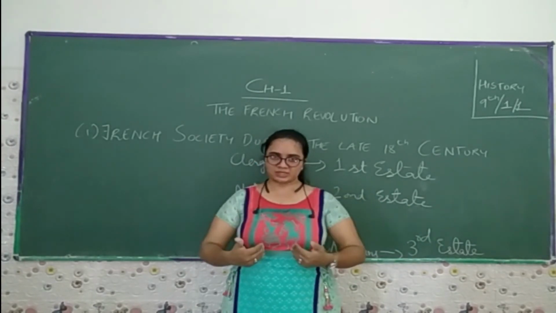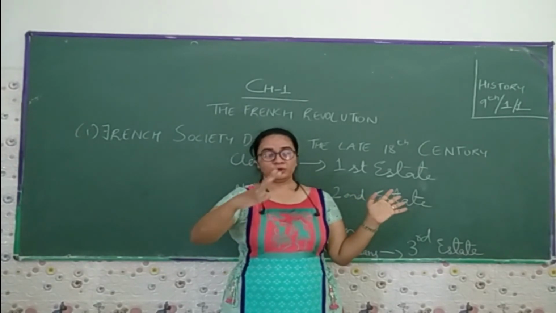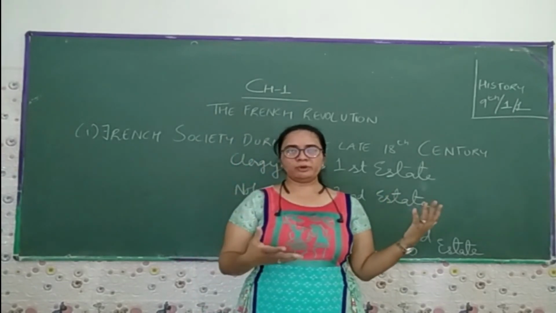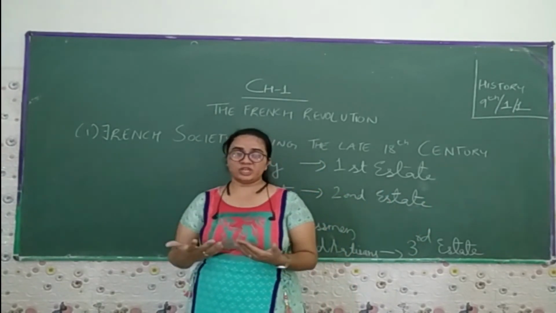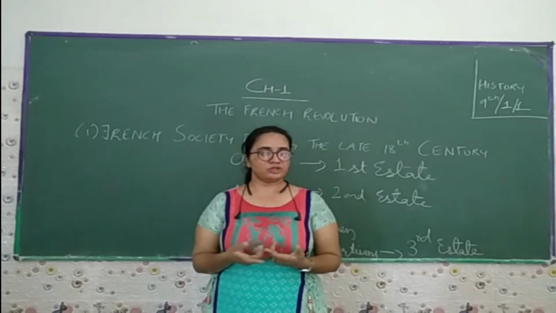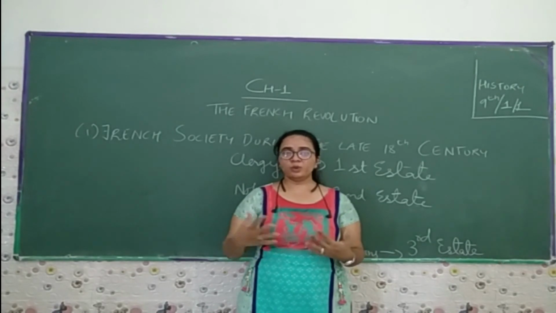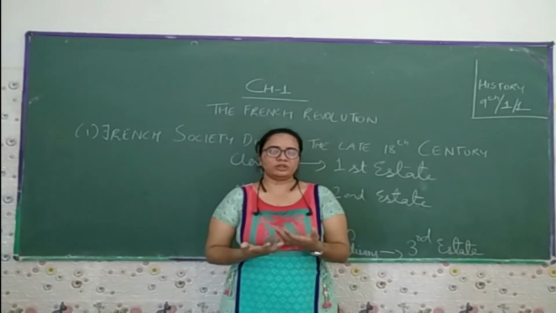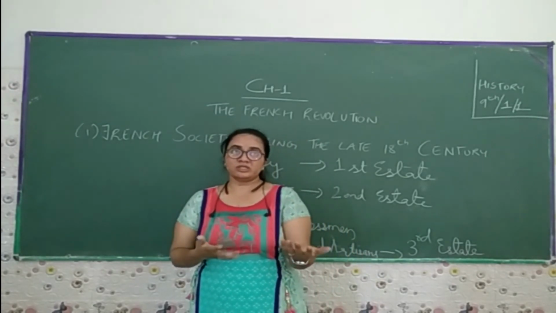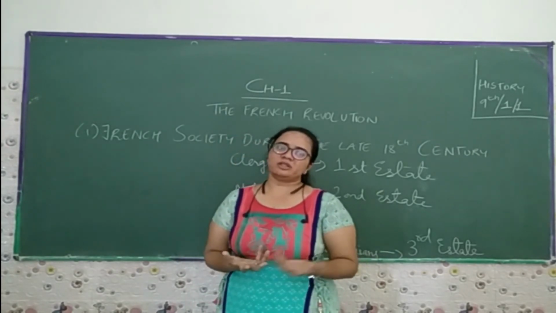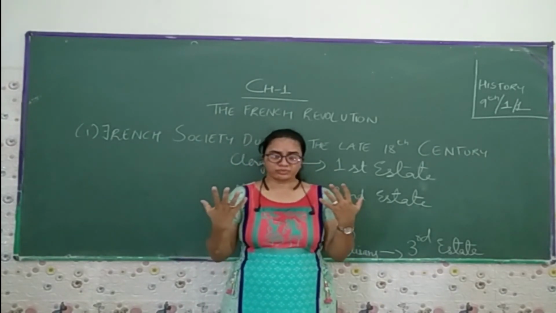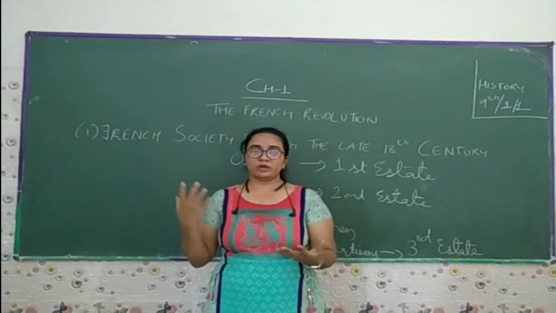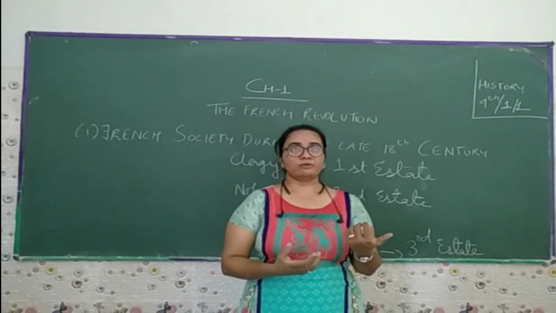But in this class, you will read about different countries, what kind of history the people there have, and what kind of changes they have seen. The first chapter deals with the French Revolution, the second with the Russian Revolution, and the third with Hitler, where you can take so much interest. The fourth deals with tribes and the fifth with peasants and farmers, where you will come to know about the major countries of the world, what kind of history they have, what problems they fought for, and what kind of reforms, revolution and government they wanted.